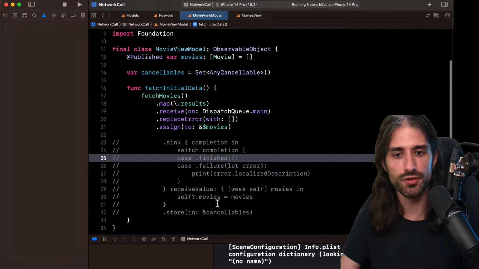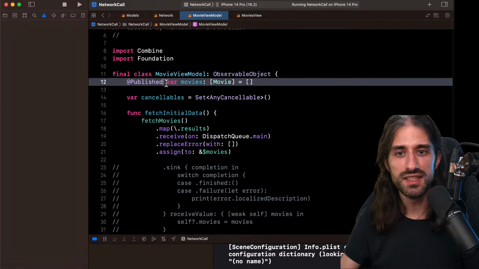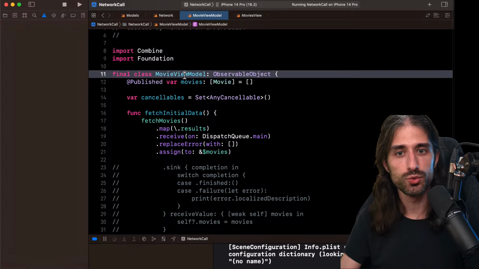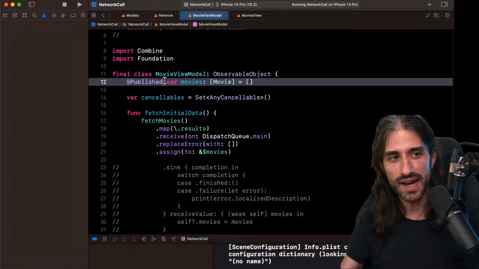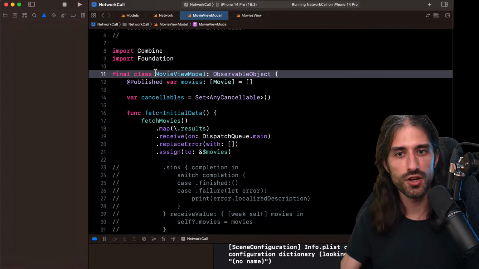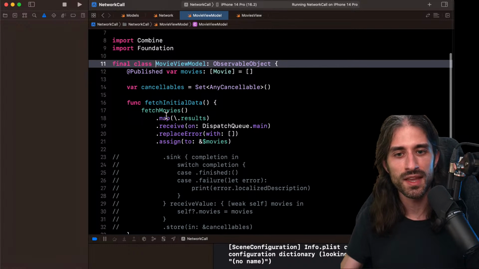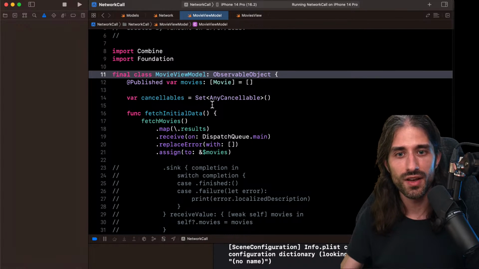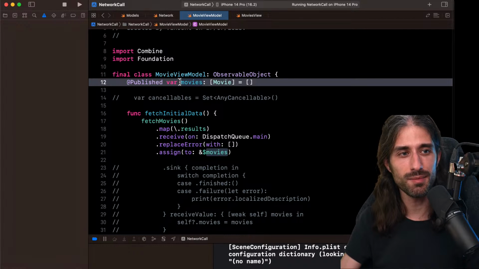And you can notice that this time I don't need to do a store(in:). It's because the store is implicit. The reason is that this property is already tied to the lifetime of the instance, and so the underlying publisher of the property is also tied to the lifetime of the instance of my view model. The underlying publisher for the property movies is created when the movie view model is created, and is deallocated when the movie view model is deallocated. And so we don't need to deal with a set of AnyCancellables in that case, because we already have this underlying publisher that manages the lifetime for us.